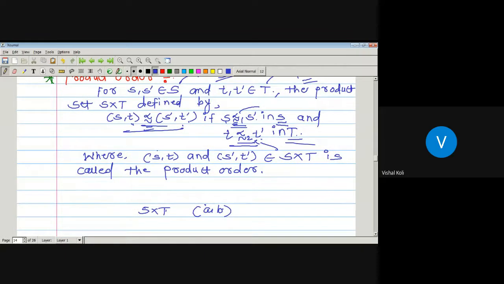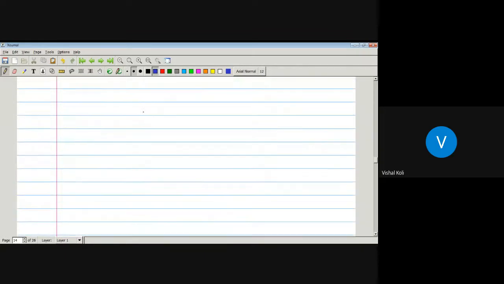Depending on this definition there is one result.